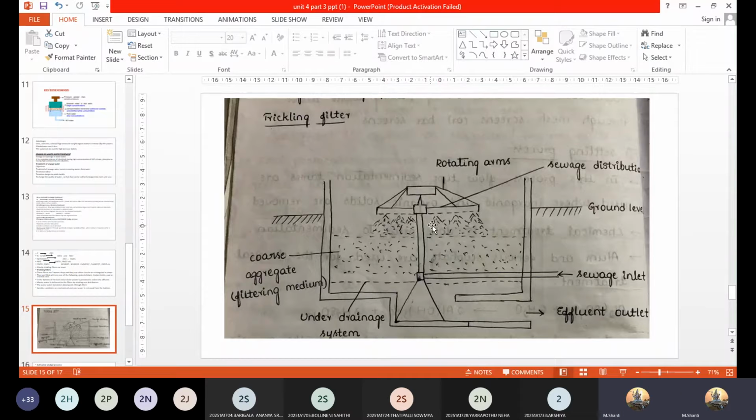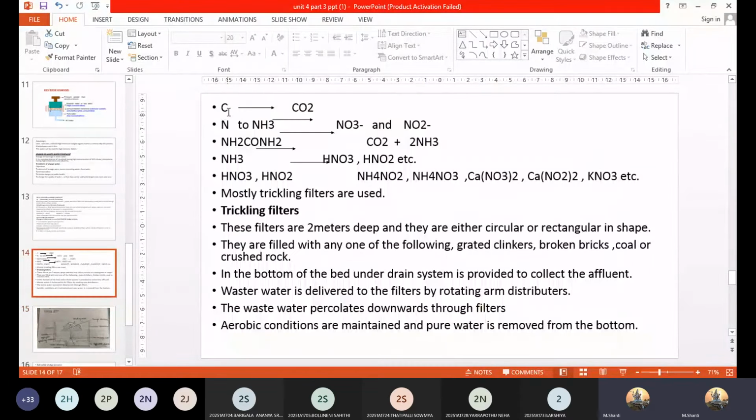This kind of representation is for the water which is moving through these rotating arms, and that will slowly get percolated through this filter bed. So this will not be a fast process. It has to be done at a slow pace. Once the aerobic oxidation is done, you have water which is free from impurities, because as we have seen in the previous equations, carbon present in the organic matter is getting converted to carbon dioxide, which is a gaseous form.